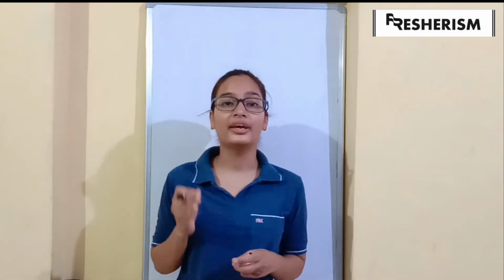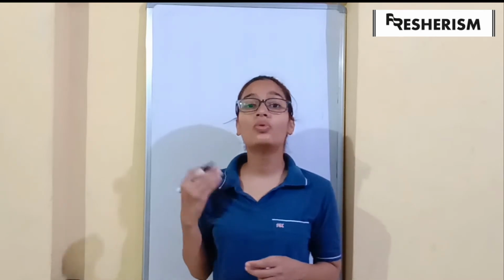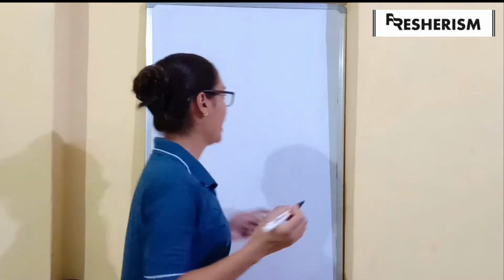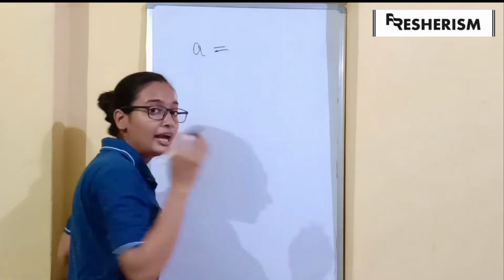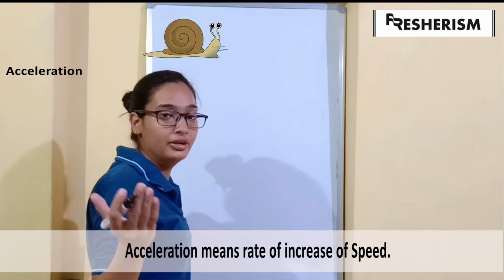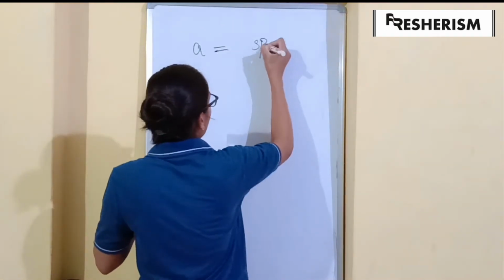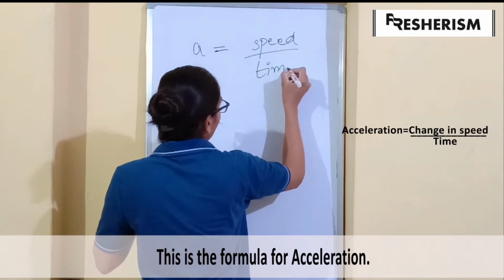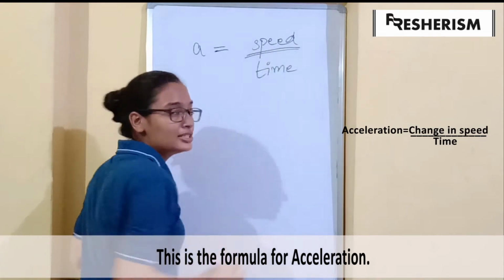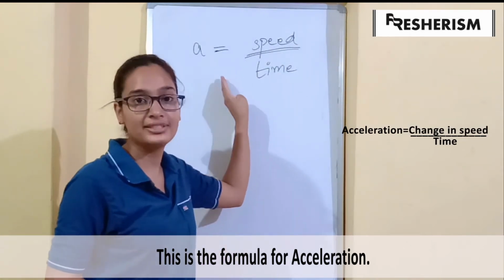Our next topic is uniform acceleration and deceleration. So what is acceleration? Acceleration, let us denote it by A. It is the increase of speed, or the rate of increase of speed, which means the increase in speed divided by time. So what will be the unit of acceleration?